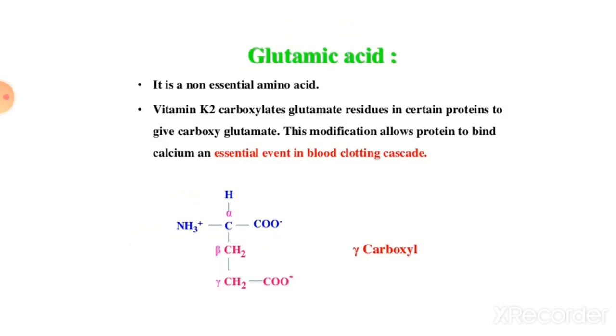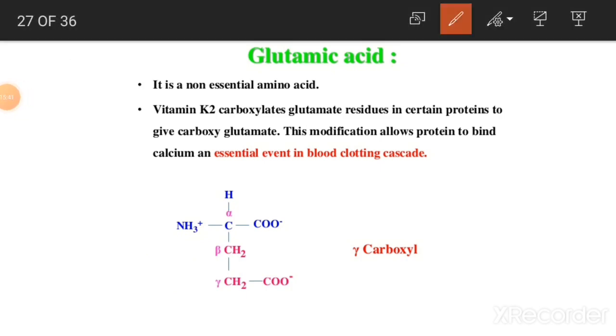Then glutamic acid. It is a non-essential amino acid. Vitamin K2 carboxylates glutamate residues in certain proteins to give carboxyglutamate. This modification allows proteins to bind calcium, an essential event in blood clotting. And in this amino acid there is also an acidic group in the side chain.